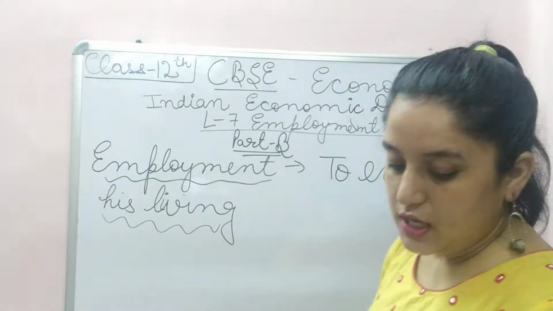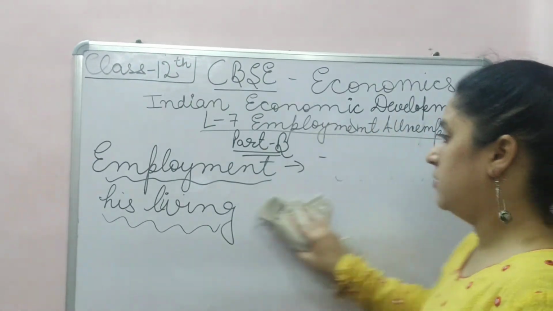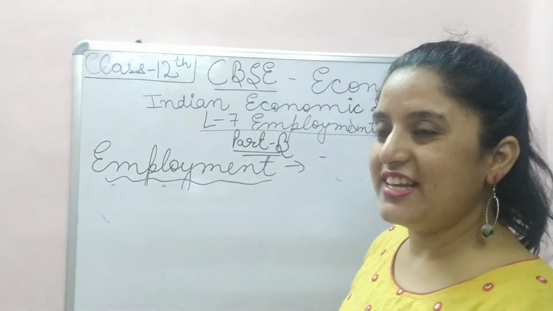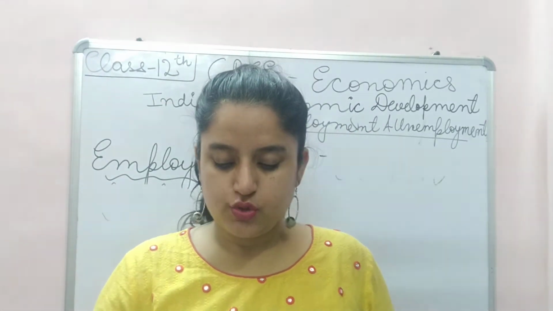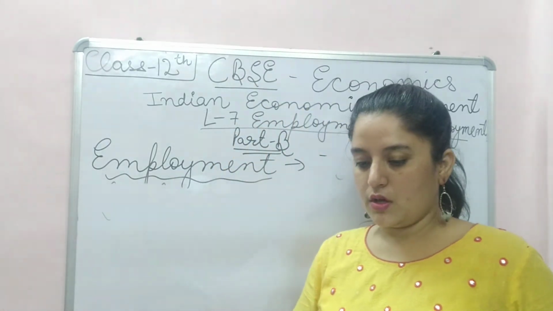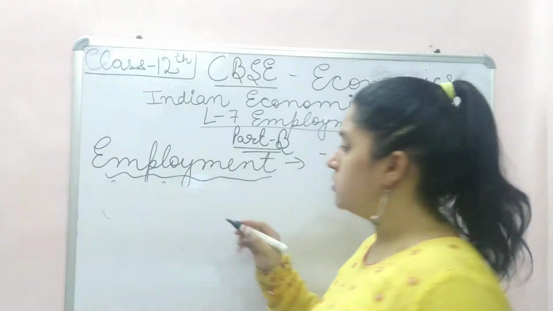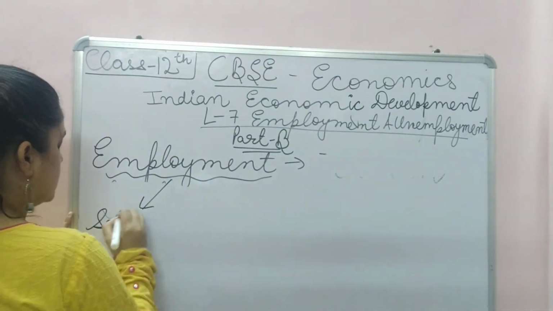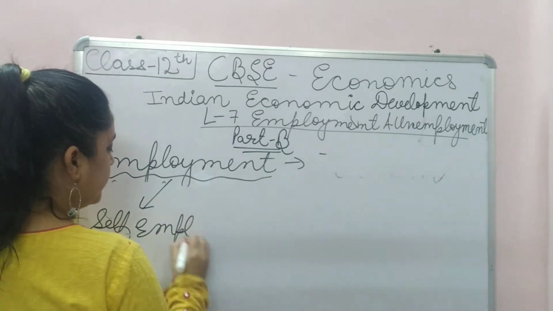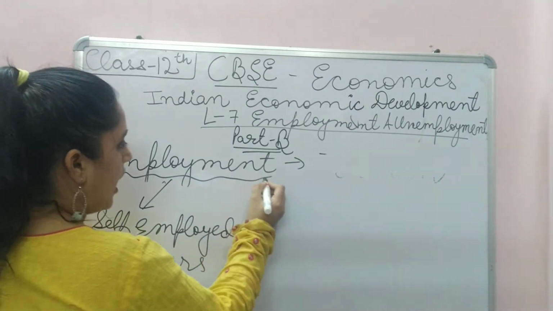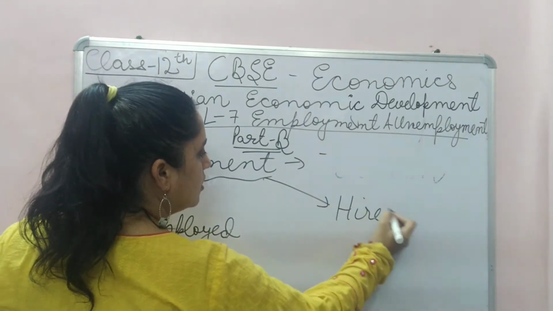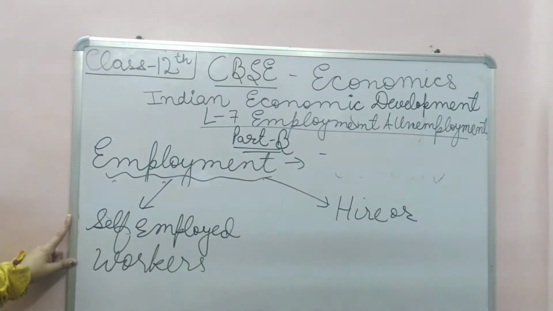Employment is of two types: self-employed workers who use their own resources, and the other is hired workers, or they are also known as wage employed workers.